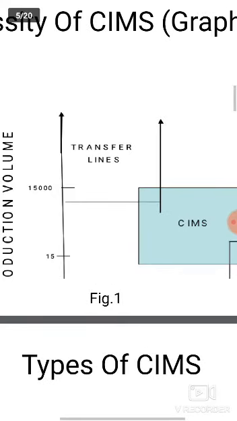So what this graph is telling is that NC machines are ideally suited for variation in work part configuration. So it is mainly used for variation in work parts, meaning different work parts are produced. But production rates are too slow, so production is very low.